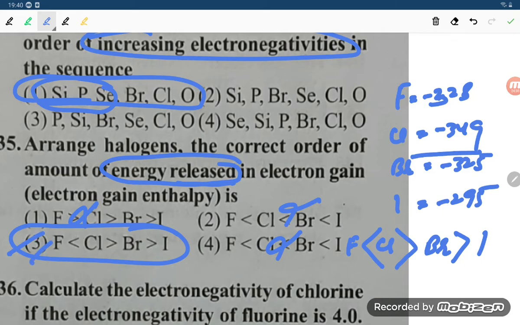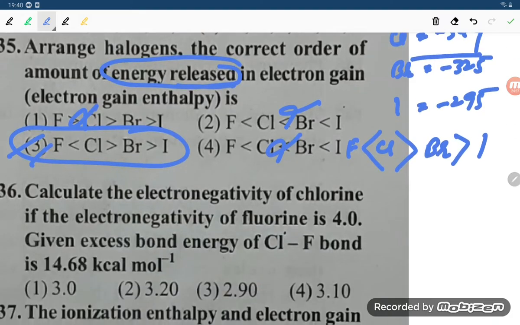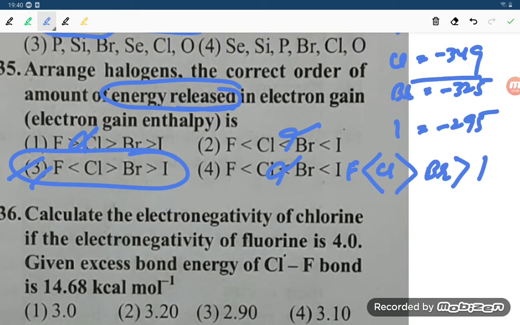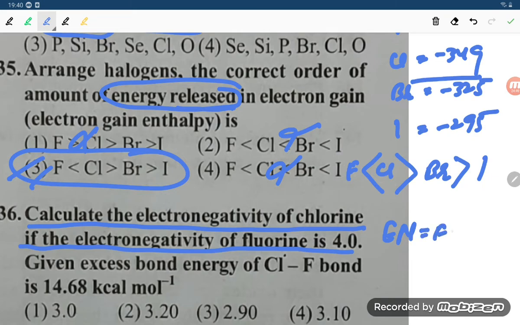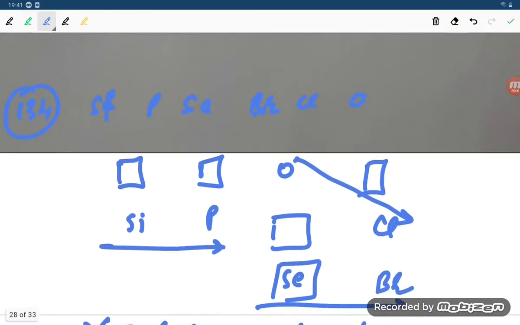Now let us move to question number 136, student. Calculate the electronegativity of chlorine if the electronegativity of fluorine is 4, and the excess bond energy of ClF is 14.68 kilojoule per mole. How will you solve it? Let us use the Pauling scale.